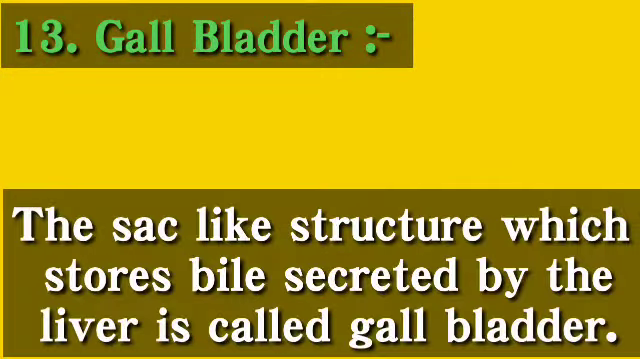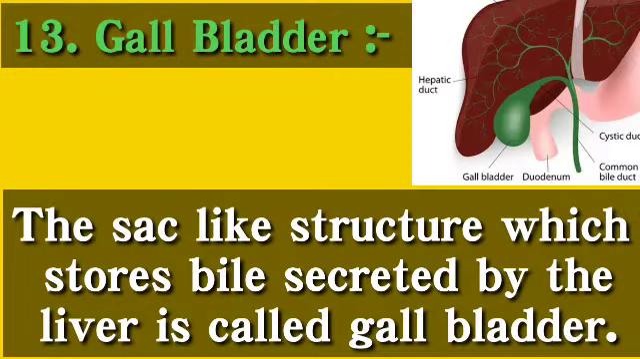Next keyword is gallbladder. The sac-like structure which stores bile secreted by the liver is called gallbladder. In the figure you can see the green colored gland, that is gallbladder. Temporarily bile is stored in it.